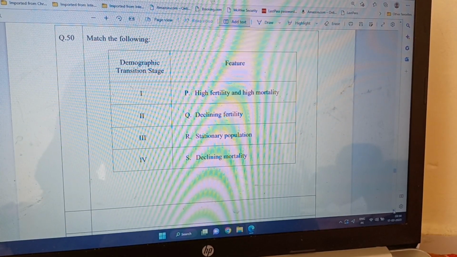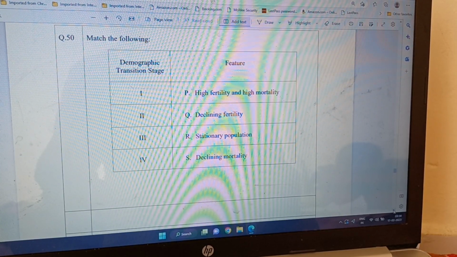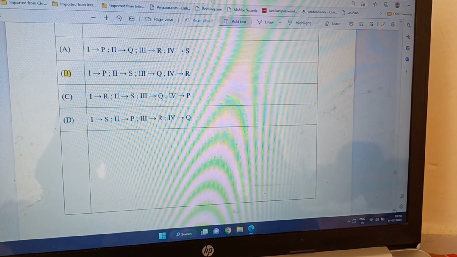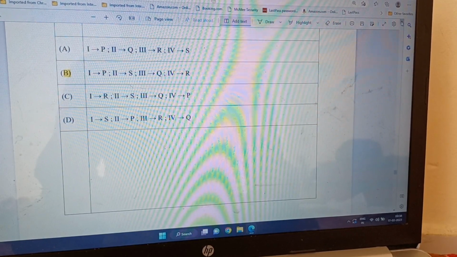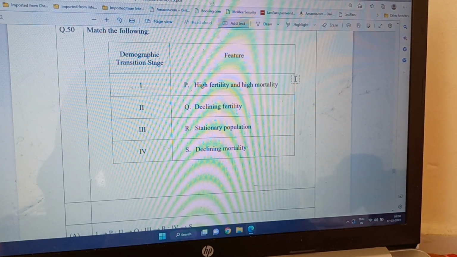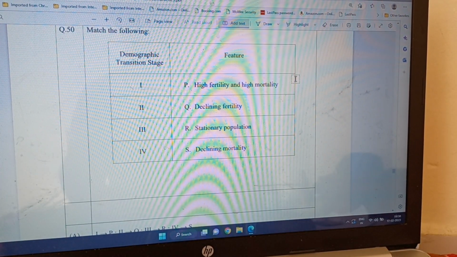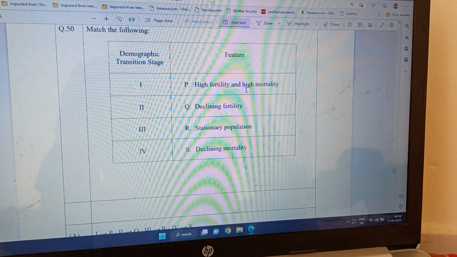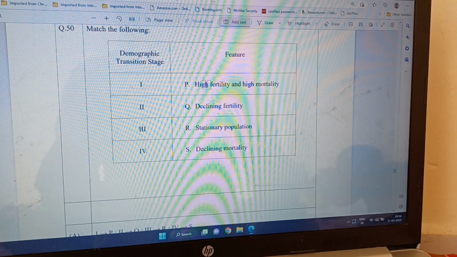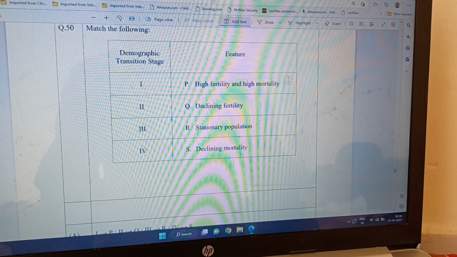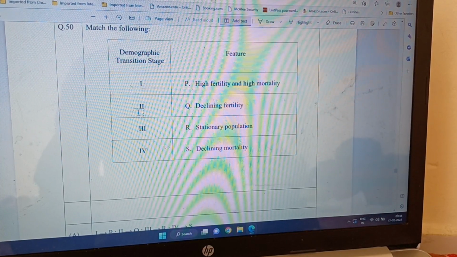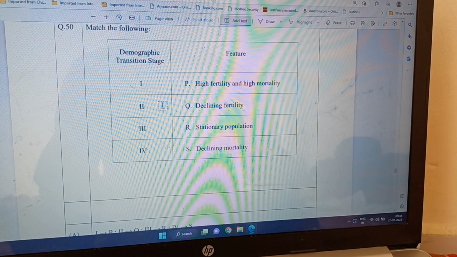Now this one needs to be matched. So demographic transition stage. Is it some other video or what? Okay, yeah, no, this is the correct one, yes. So the demographic transition stage, as most of you know, if not all, the theory of demographic transition says that the demographic changes. So initially, both fertility rate and death rate are high. So that is stage one. So one matches with P, and then at second stage there is medical improvement.